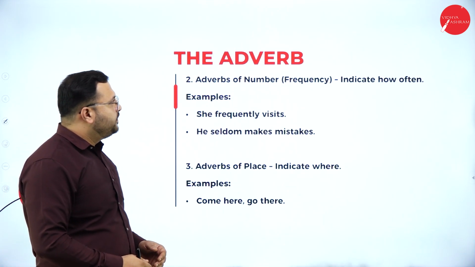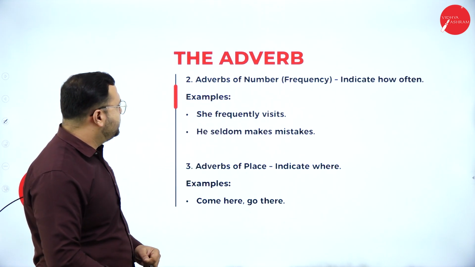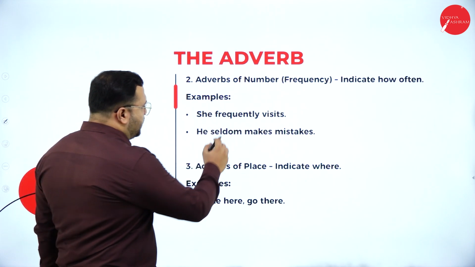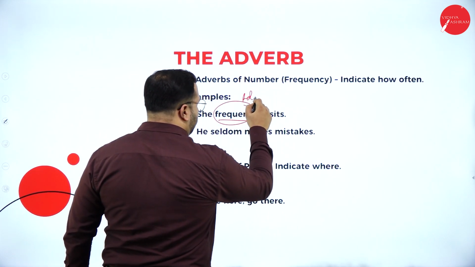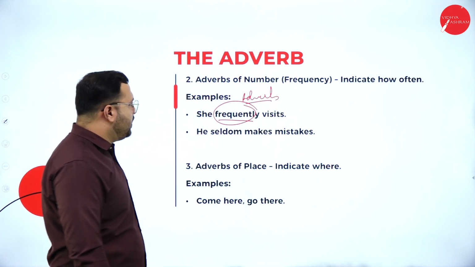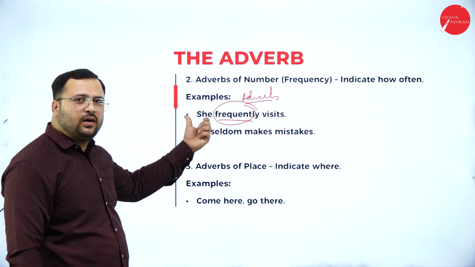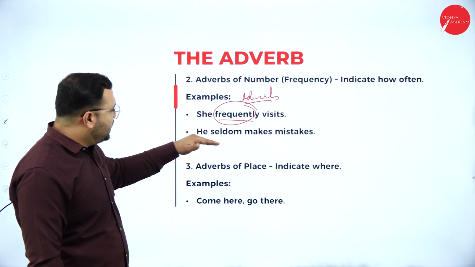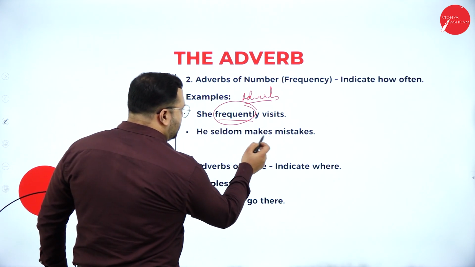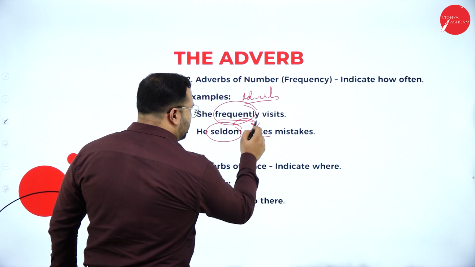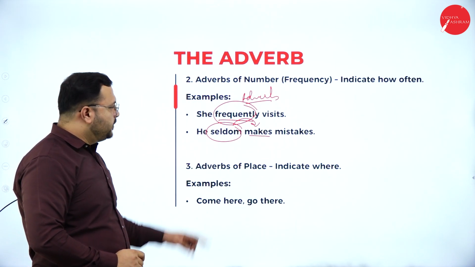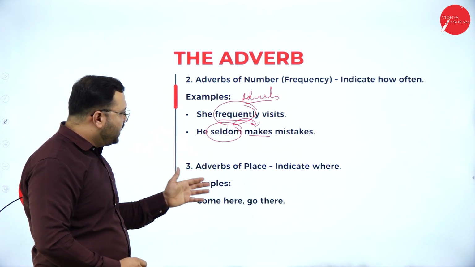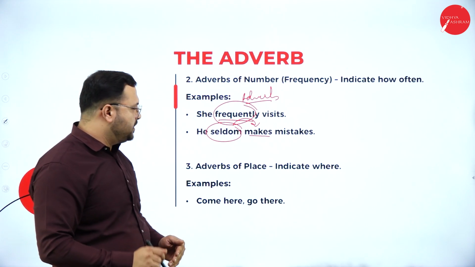Adverbs of number, that is frequency, indicate how often. Example, she visits. How frequently? This is the adverb, because it is not describing this girl. It is describing the visit. He seldom makes mistakes. Here, seldom is indicating the process. So these two words are adverbs of frequency.